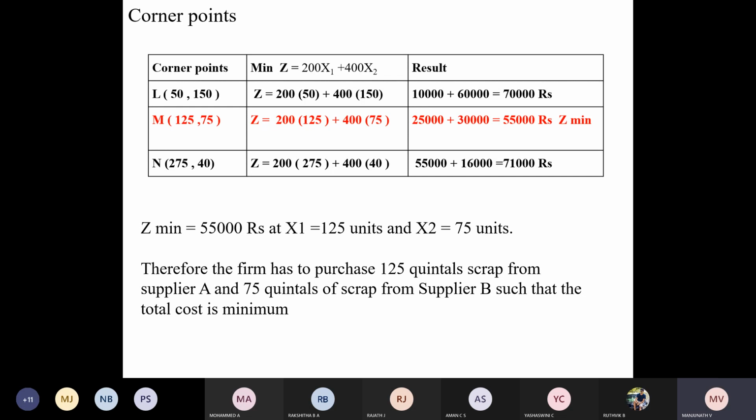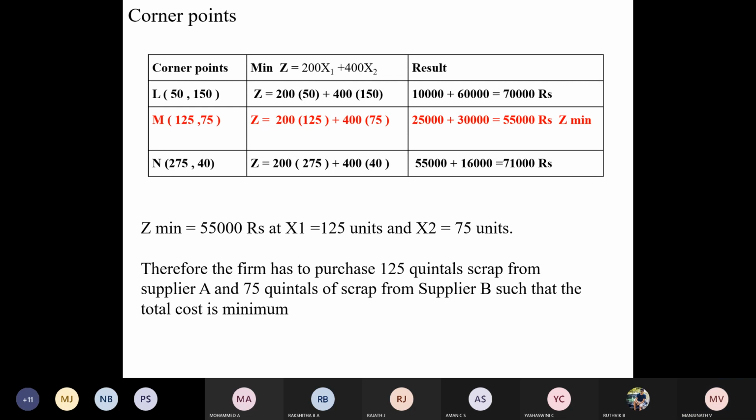That the minimum z is equal to 55,000 rupees at x1 is equal to 125 units, x2 is equal to 75 units.